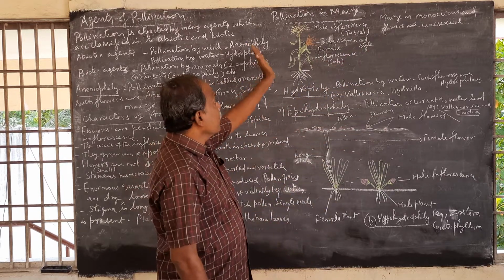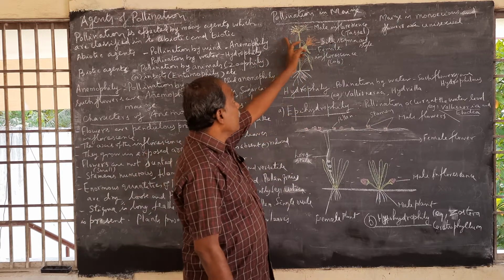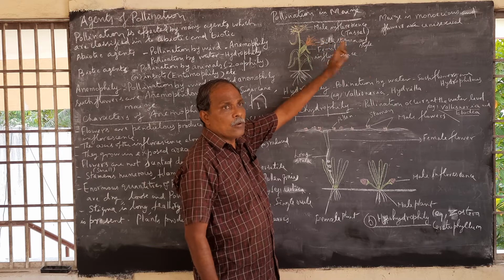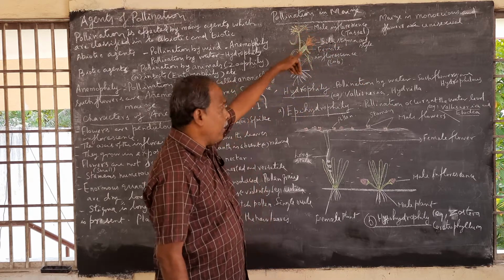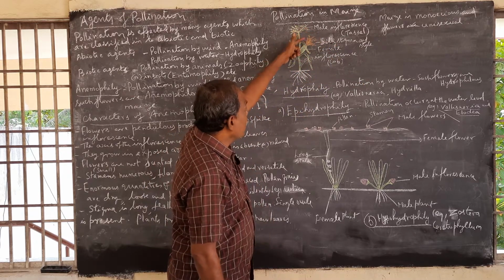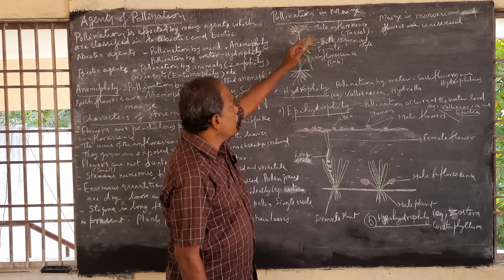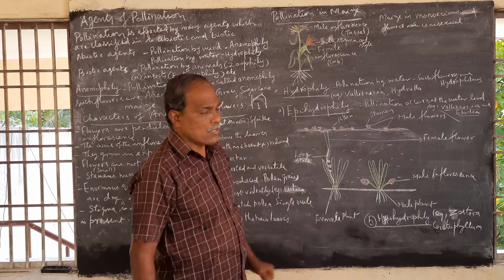Now, what happens is even by small wind, pollen grains are released from the male inflorescence. The pollen grains do not travel a long distance. They just fall nearby the plant and they just fall onto the silky stigma. Thus, pollination is effected. So this kind of pollination is noticed in maize.